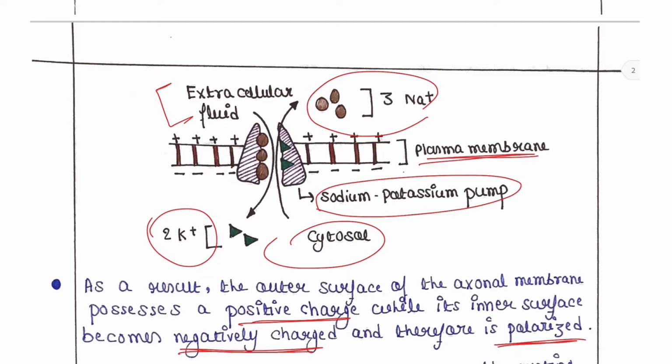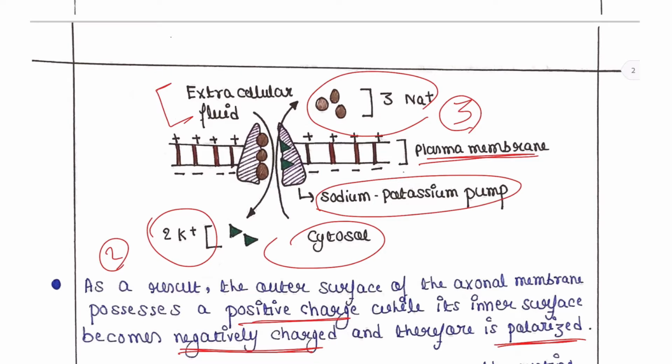So why does the outer surface of the axonal membrane contain positive charge? Because on the outer surface you will have 3 sodium cations, 3 positive ions, whereas the inner surface has 2 positive charges. So outside contains 3 positive charges while inside the neuron contains 2 positive charges.